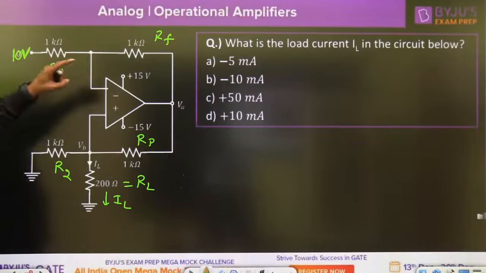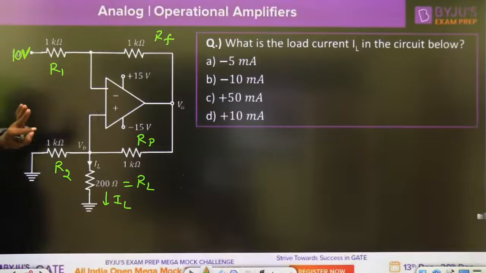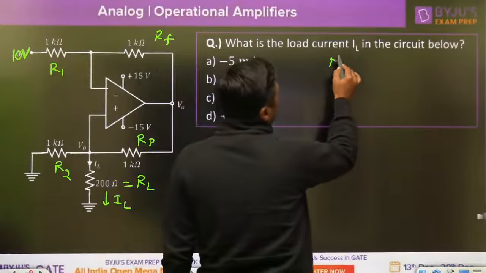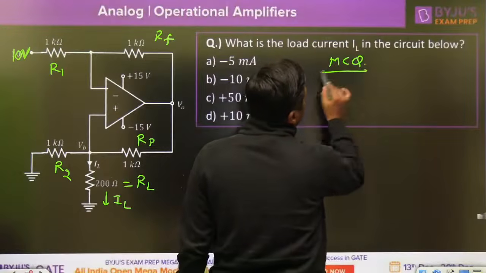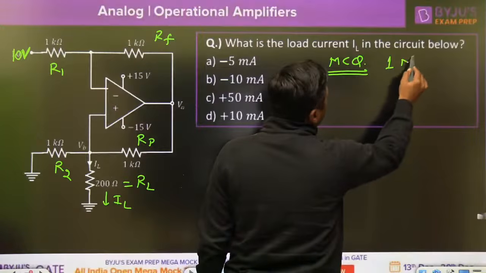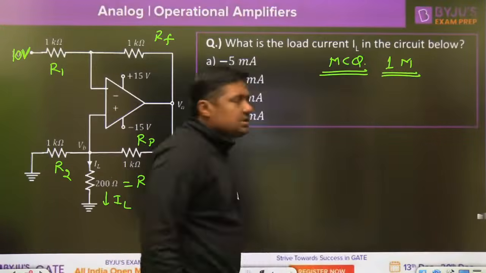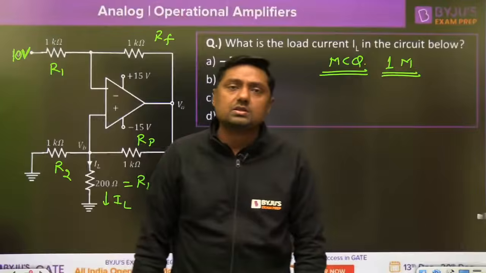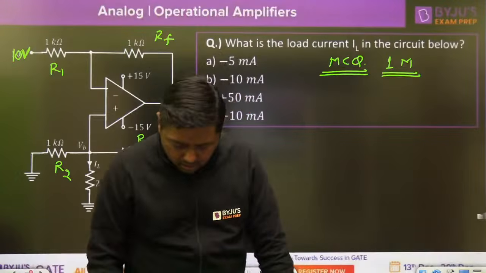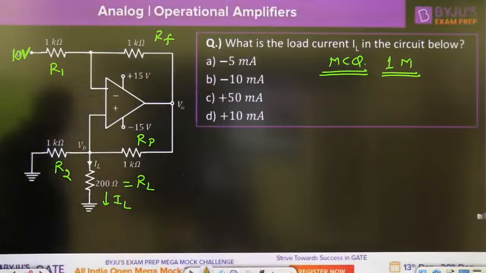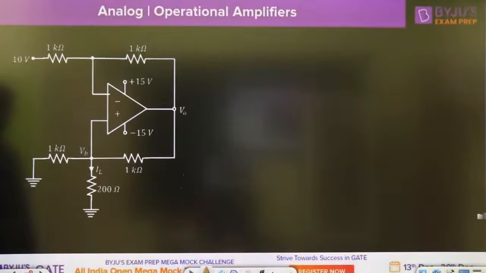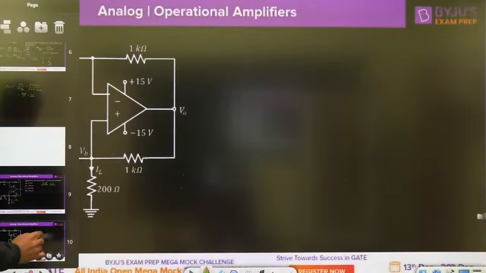Okay, answer A, answer B, answer C or answer D. Which one is correct? Again, it is a MCQ, multiple select question, only of 1 mark. Why? Because it is a standard circuit. Standard circuit, directly we have to give the answer within 10 seconds. Okay guys. Now, remember, in this circuit, first case,